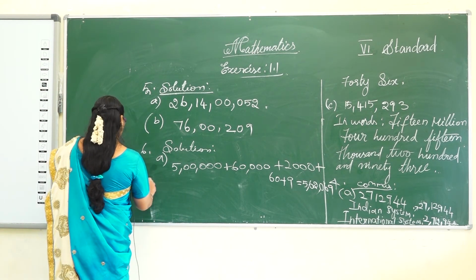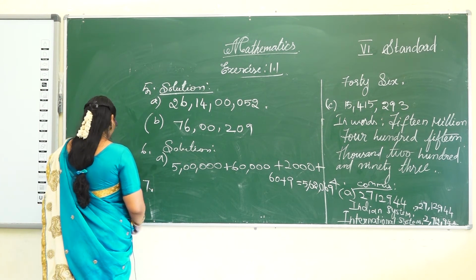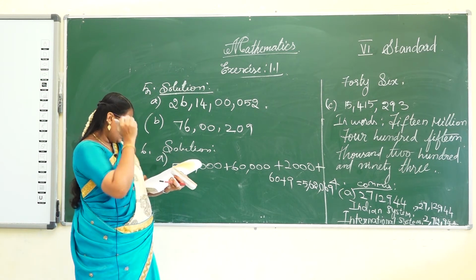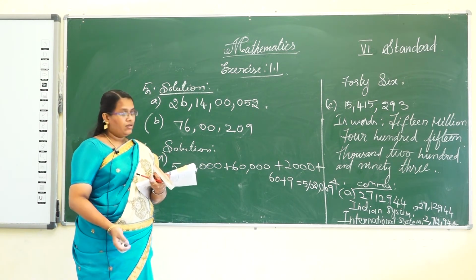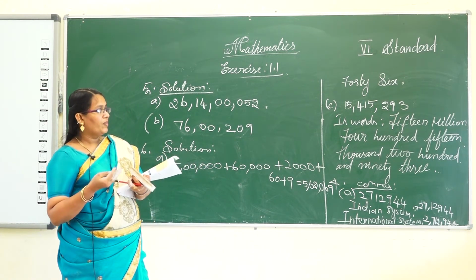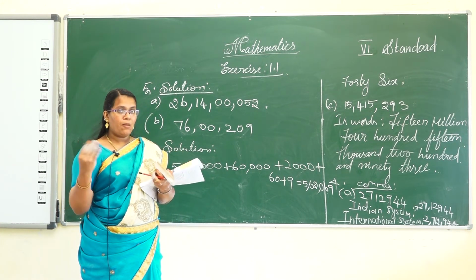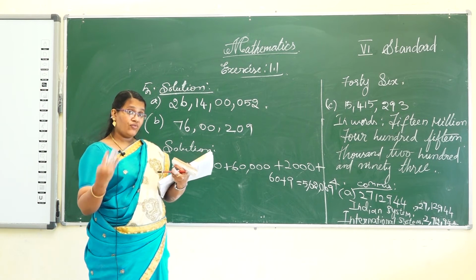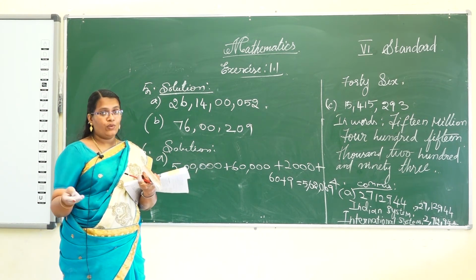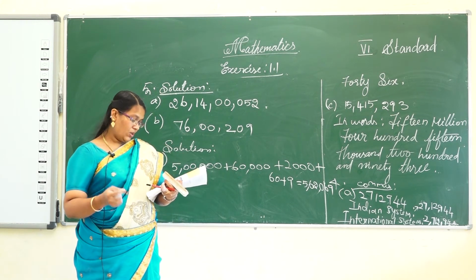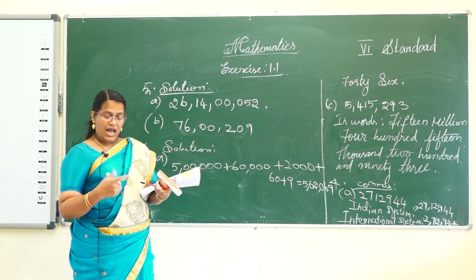And 7th one. Compare the numbers using comparison. Just before, 10 minutes ago, we all recapped the previous class. Comparison of numbers, greater than, less than or equal, like that. Compare using the symbols less than, greater than or equal to.